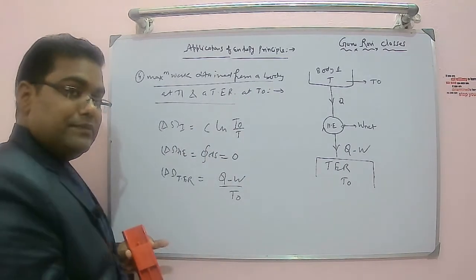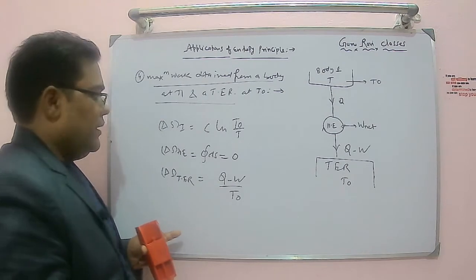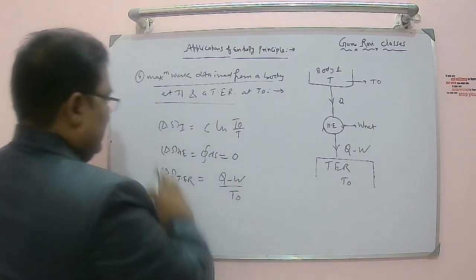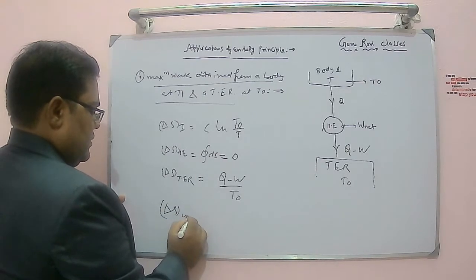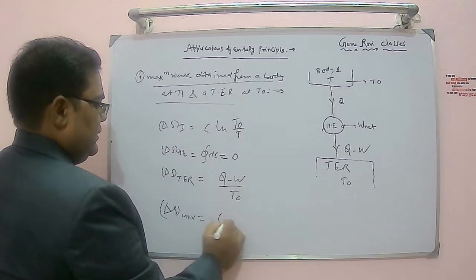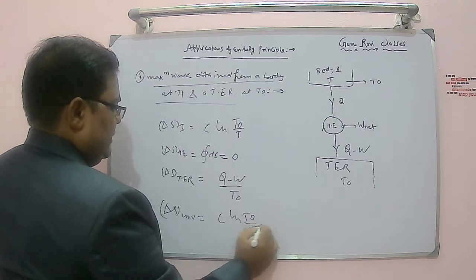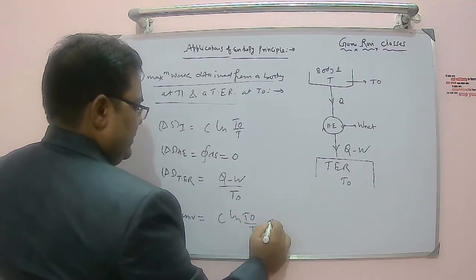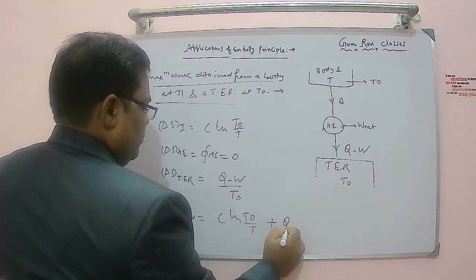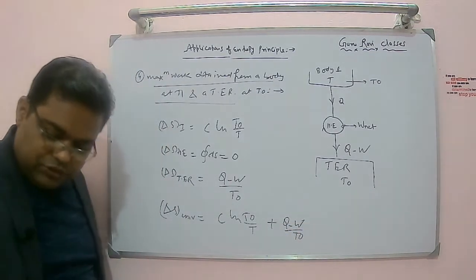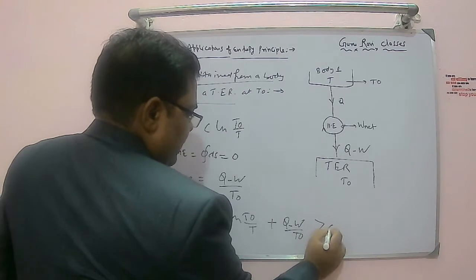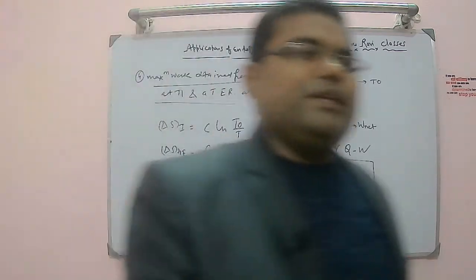Clear or not? Now if you add all this, nothing is going out, so delta S of universe is C ln of T naught by T plus (Q minus W) by T naught. This is delta S universe, and this should be greater than or equal to 0 as per the entropy principle.